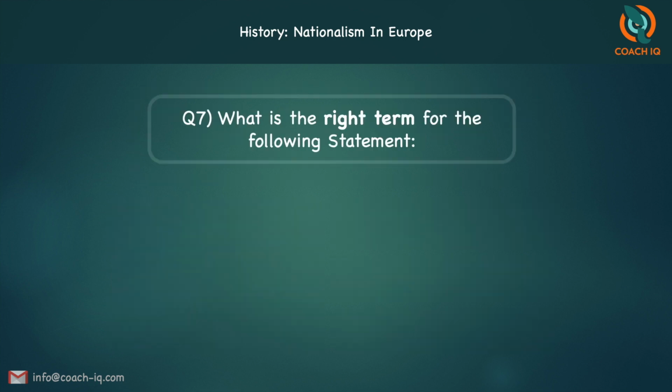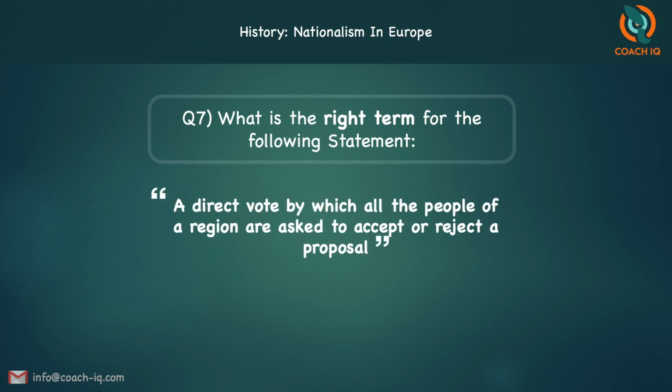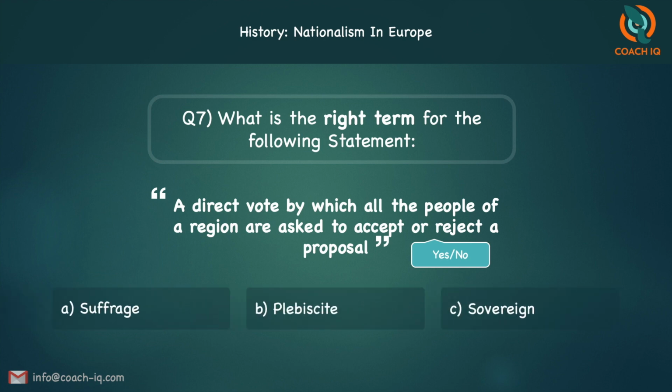The next one. What is the right term for the following statement? The statement is a direct vote by which all the people of a region are asked to accept or reject a proposal. That is, the people directly vote, they have to say yes or no for a particular proposal. They have to vote that way. Is it suffrage, plebiscite, or sovereign? The answer is B, plebiscite.